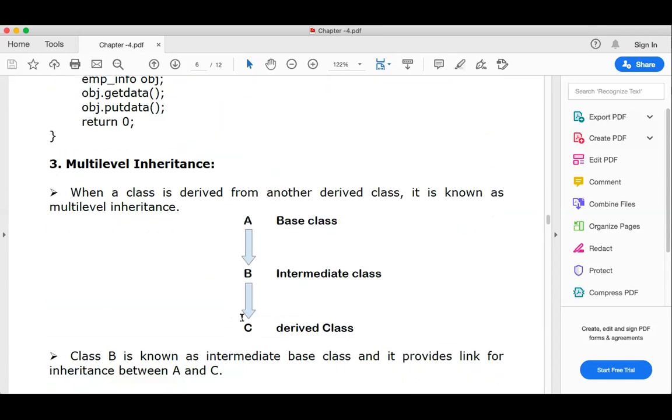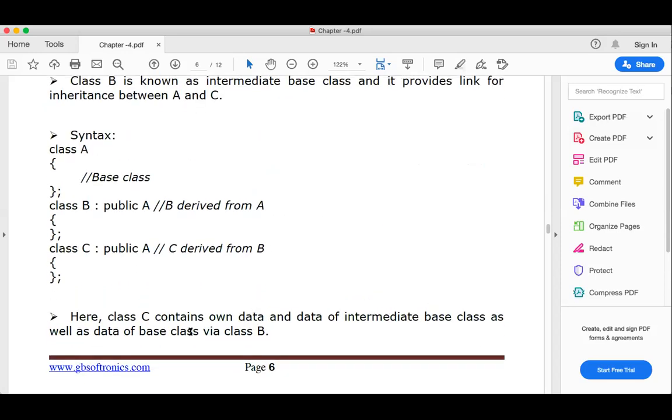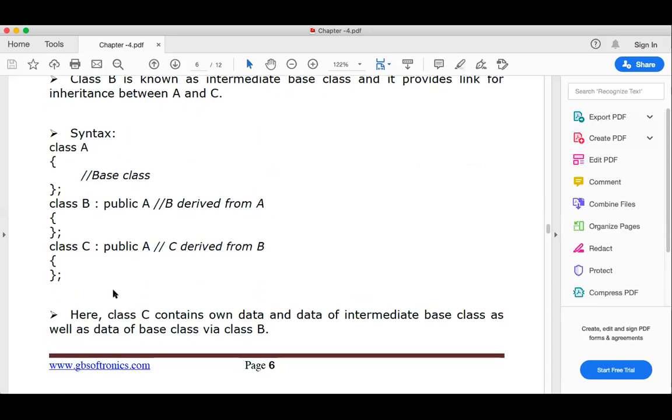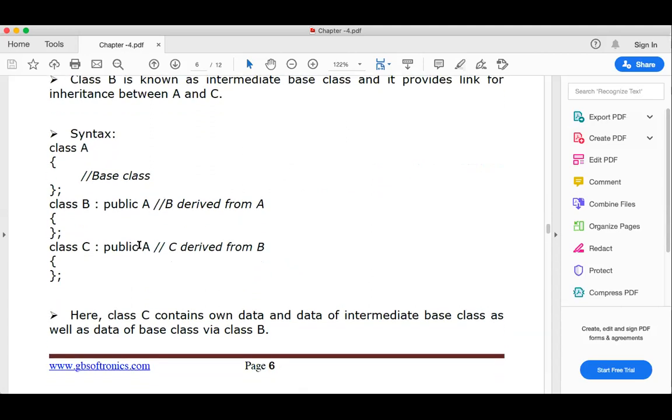Multiple inheritance. Multi-level means a base class is there, one more intermediate class is there, and one more derived class is there. So B is derived from A, C is derived from B, known as multi-level inheritance. Got it? So when a class is derived from another derived class, it is known as multi-level inheritance. So syntax is also given here. Okay, so here is a typing mistake.